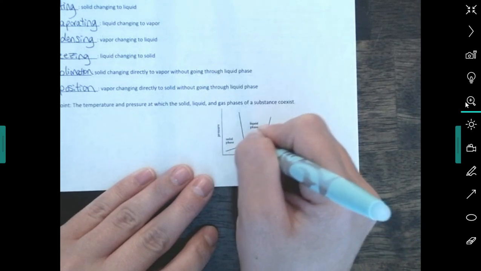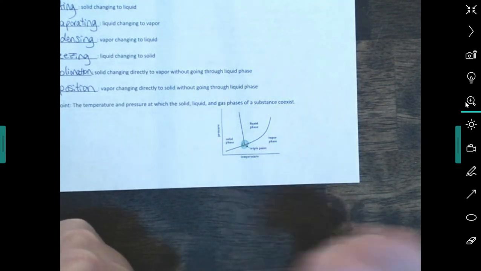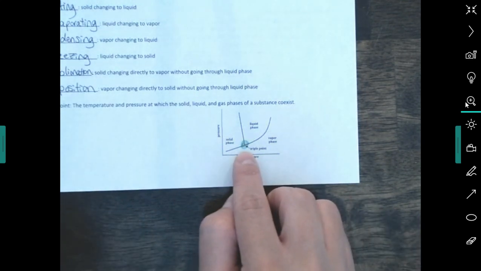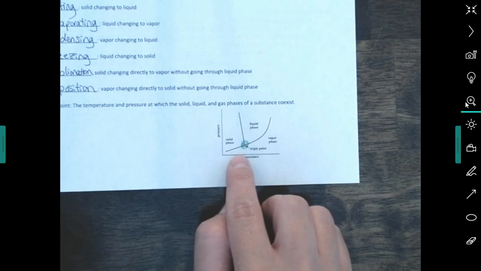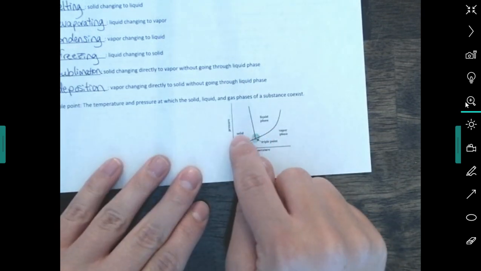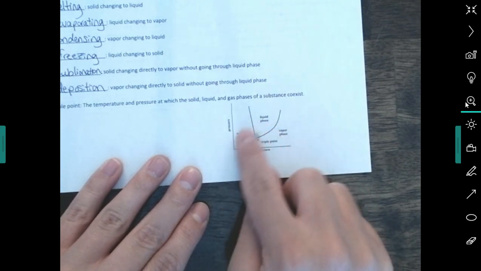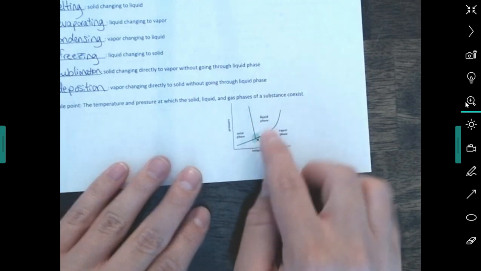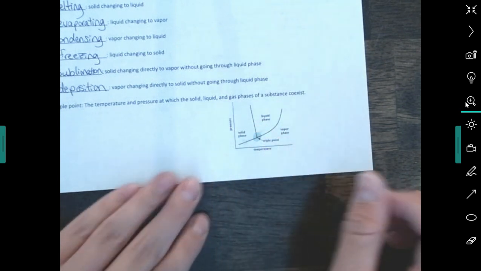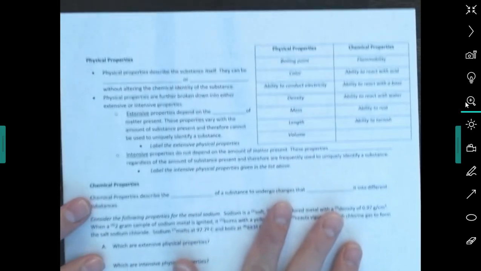If you're really interested in seeing what this looks like, just go to YouTube and type in triple point or triple point demo, and you can see what that looks like. I just wanted to make you aware that it does exist. There's a temperature and a pressure at which all three of these states of matter can exist at the same time. It's kind of cool. So let's flip over to the back.